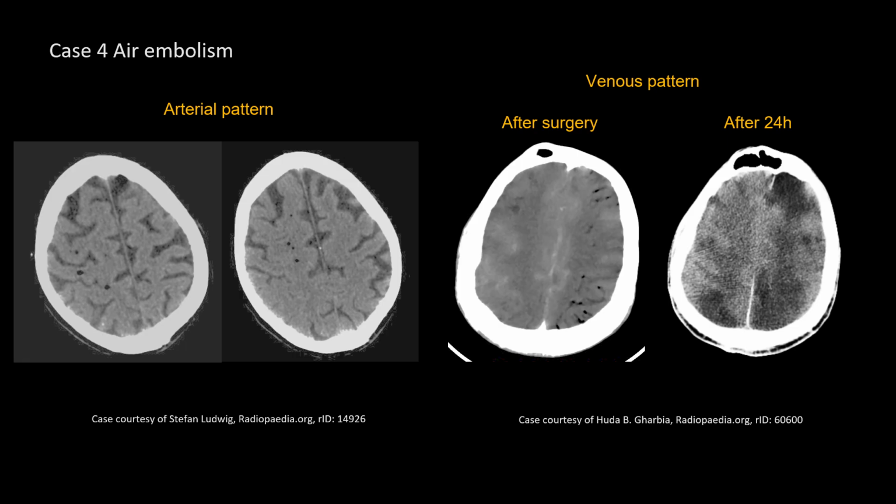This patient had respiratory distress and loss of consciousness following a prolonged surgery for a right lower limb gunshot wound. There is evidence of serpiginous air densities in the south side of the frontal and parietal lobes. A follow-up head CT was performed after 24 hours. There is interval development of hypodensities in both cortical and subcortical regions consistent with venous infarctions.